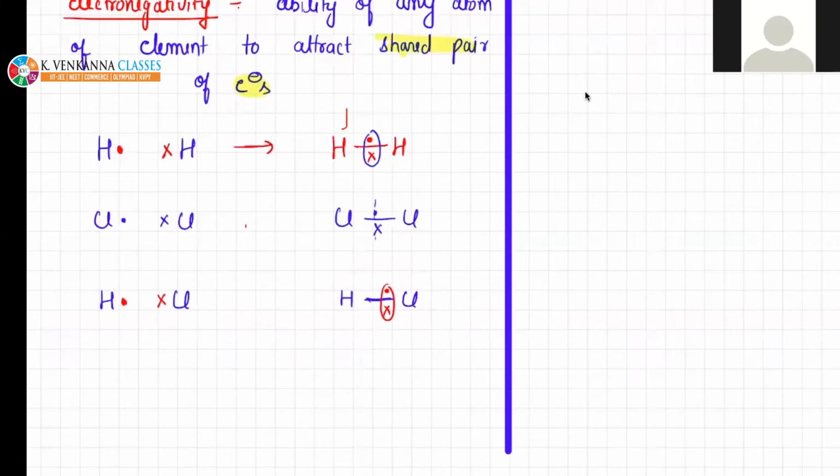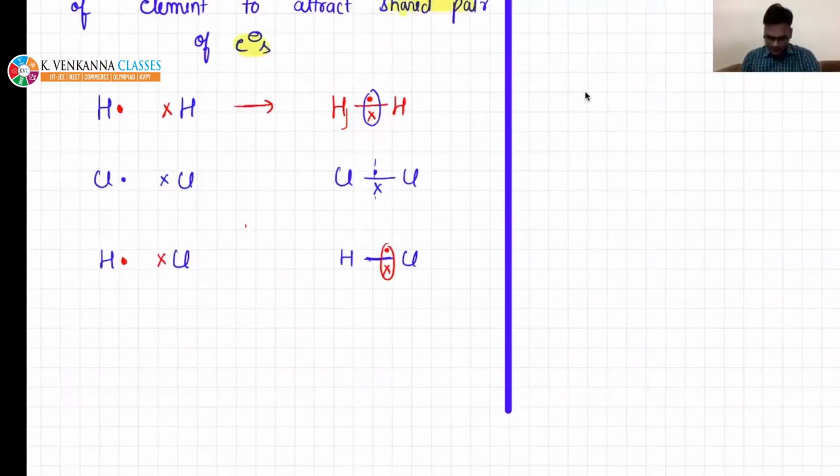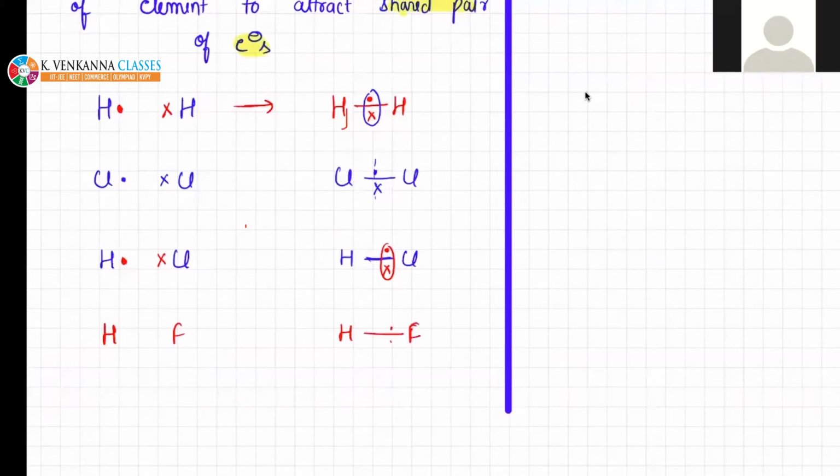I can give you other examples. In HF also the electrons are placed towards fluorine, so fluorine is also more electronegative than hydrogen, right? In the periodic table we are going to learn the concept of electronegativity. Till now everything is okay?